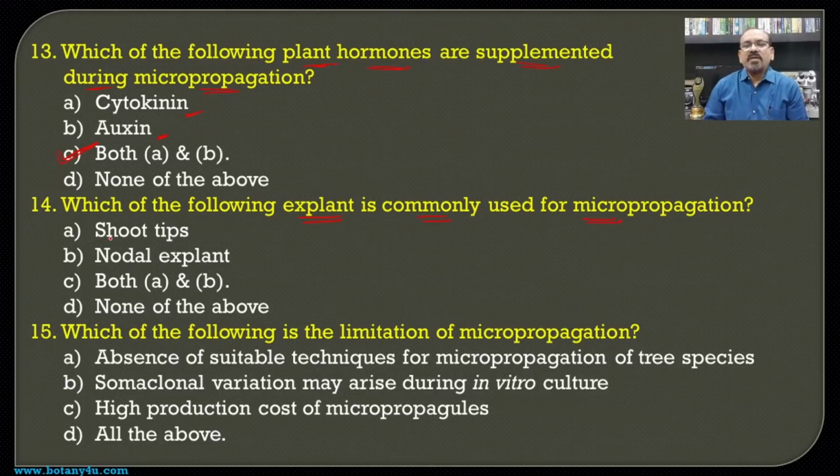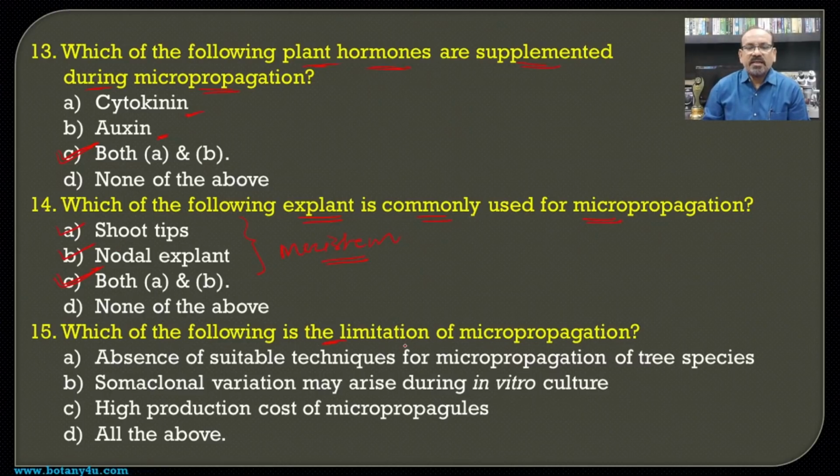Means whenever we have to use micropropagation, which is the suitable plant material to be used for micropropagation? So the shoot tip as well as the nodal explant. Both of these contain meristems, and such types of cells are commonly preferred for micropropagation, and hence both A and B become the answer for this question.